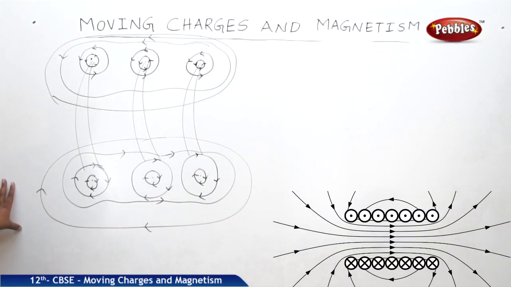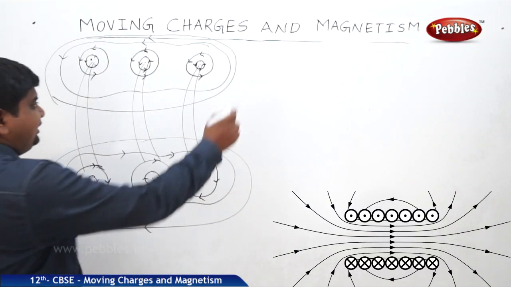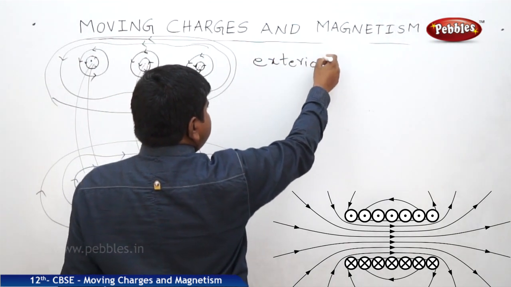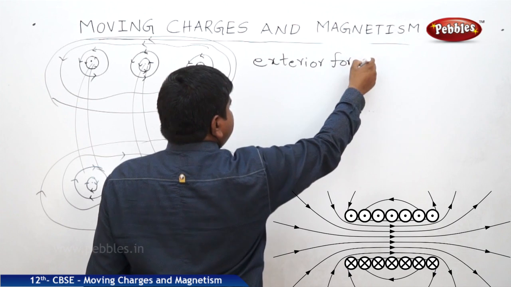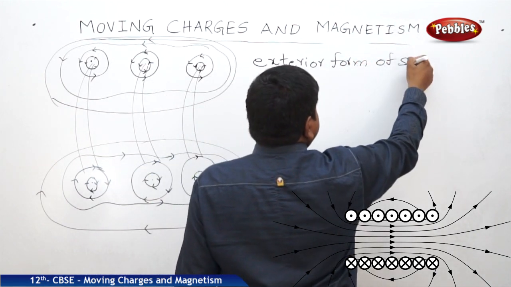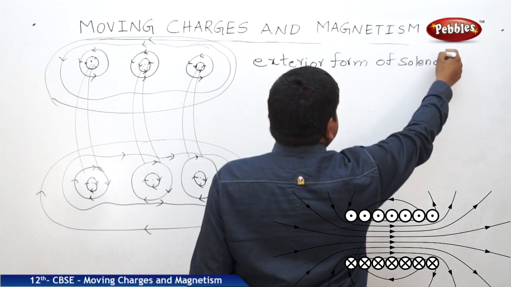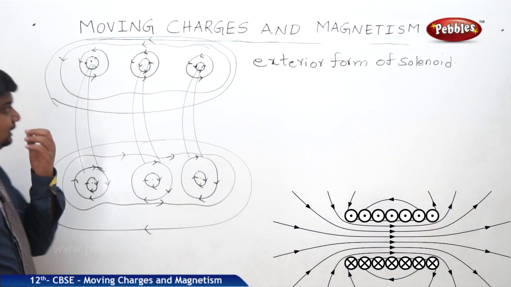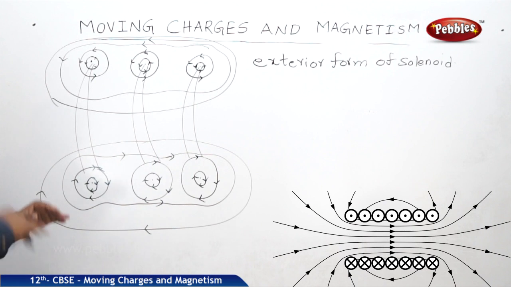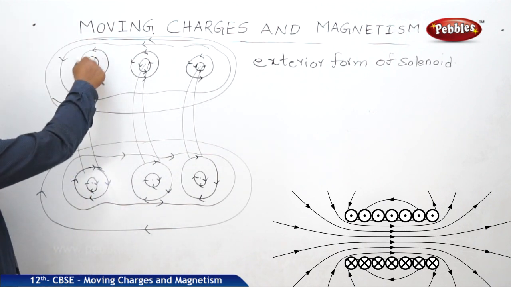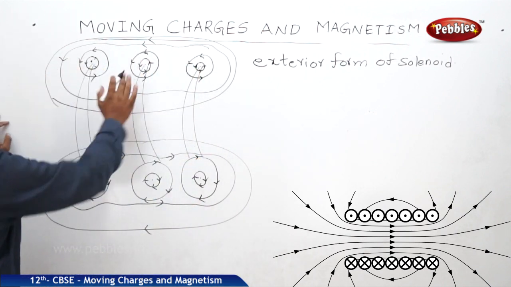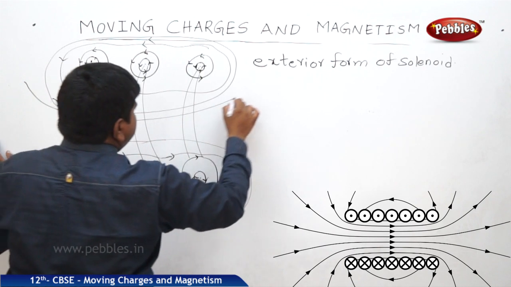See, this is the exterior part of the solenoid, a stretched out exterior form of the solenoid. So what we can understand from this explanation is, yes, this is a loop formation. So how is the loop transforming? One end to the other end like this, and the field between them cancels out.